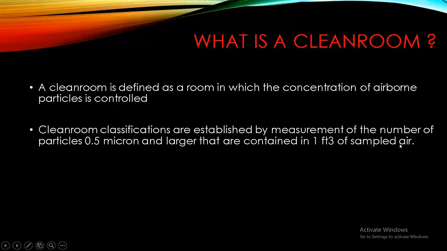We can select one cubic meter of air as a sampled air, and we can measure the number of particles whose size is 0.5 micron. From these particles we can classify the cleanliness of the room.